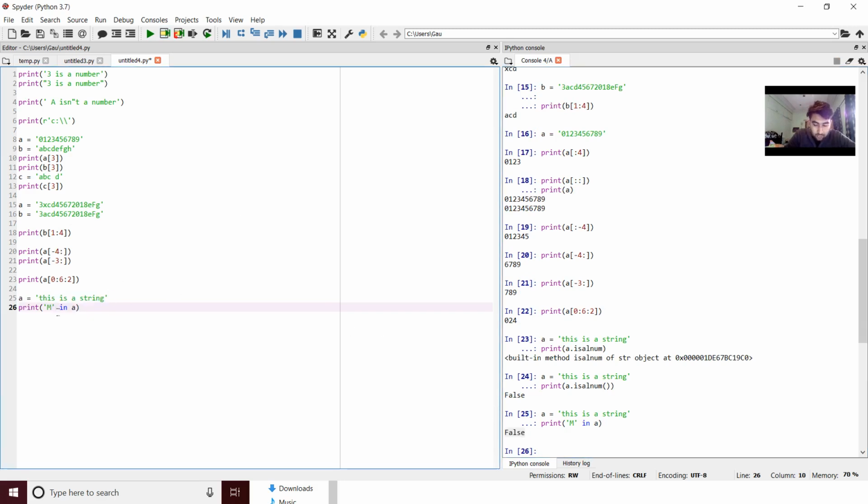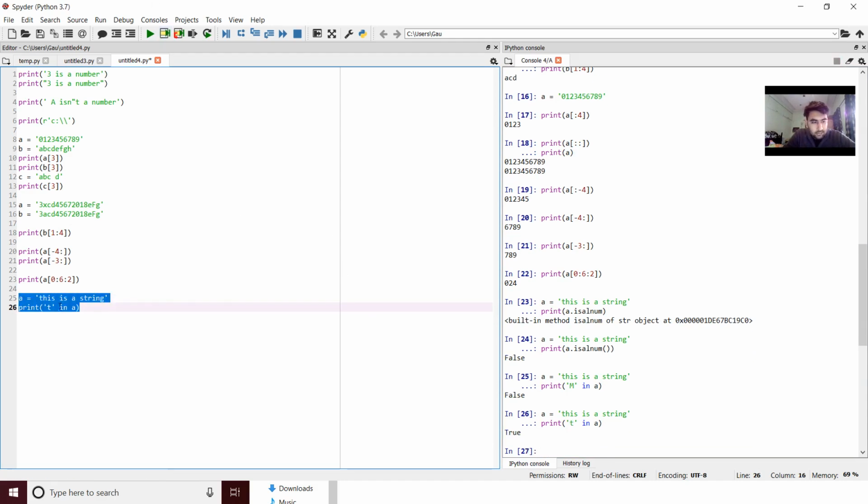But when I do T, and when I try to do this, it will again give me an output that is true. Yes, there is a T right over here. There's a T in the string. So there are such things that are used.